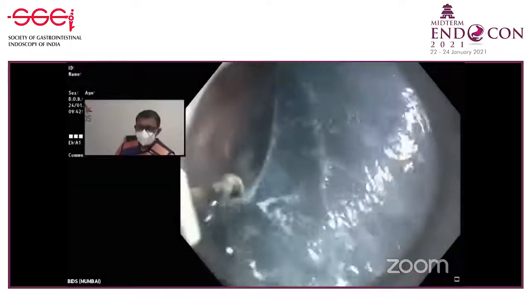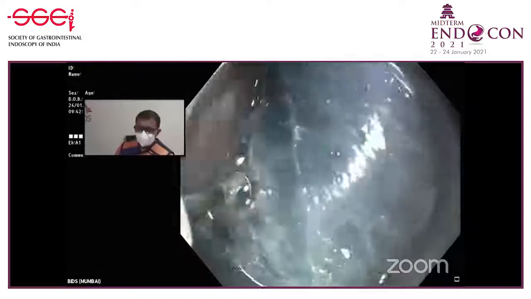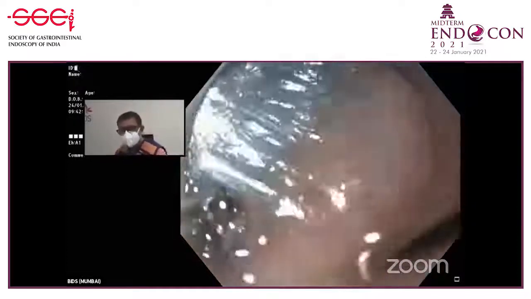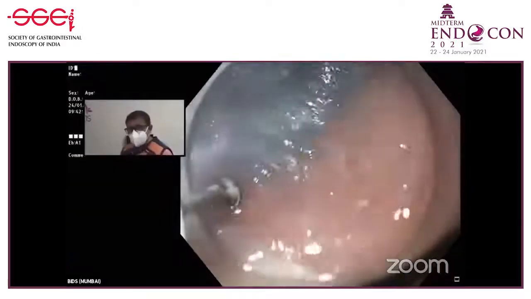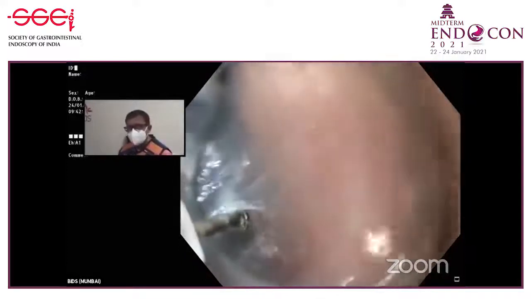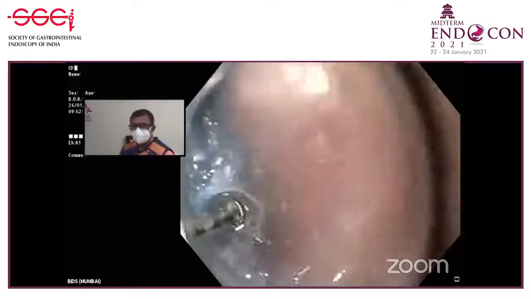So, Dr. Amit, how do you maintain the adequate width of the tunnel? You should make the tunnel as wide as possible. Very important. Don't make a narrow tunnel. See how wide it is? You can move your scope from left to right quite easily. So, you keep on dissecting on the sides also. Sides also very important. I'll show you now. First let me dissect on the muscle here. Then I'll show you how I'm going to dissect on the side.